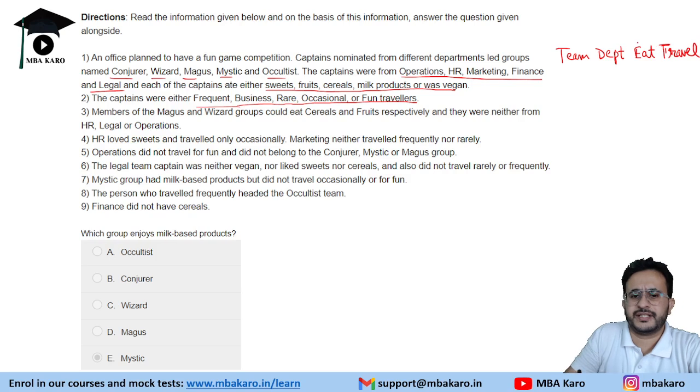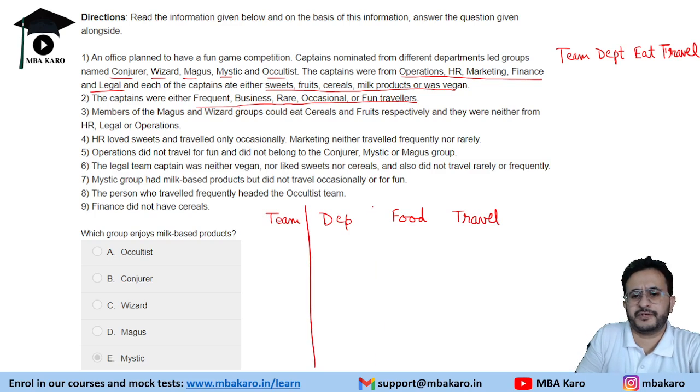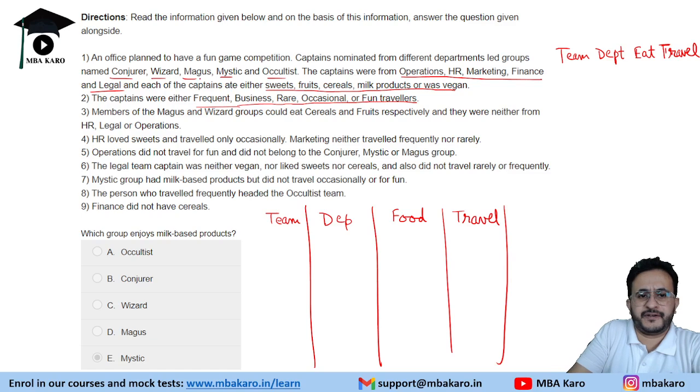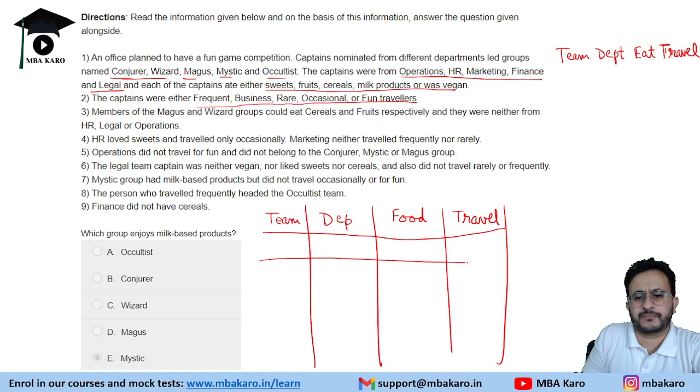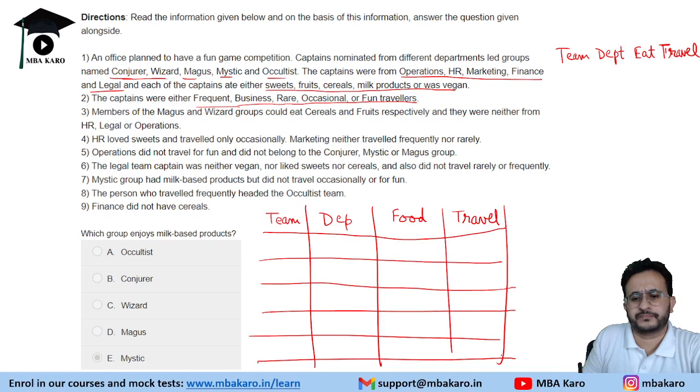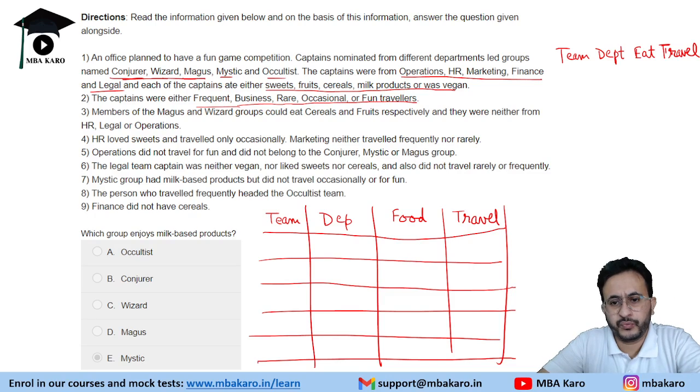So we have 4 things. We will make a table like this: team, department, then food, and then we have travel frequency, travel type, travel frequency, whatever you wish to call it. Now there are 5 teams, so we have a 5 into 4 table. We are given that these are the names of the groups. Now, first of all, before we fill, let us try to think which information should we fill first. Should we fill the team, department, food, or travel?